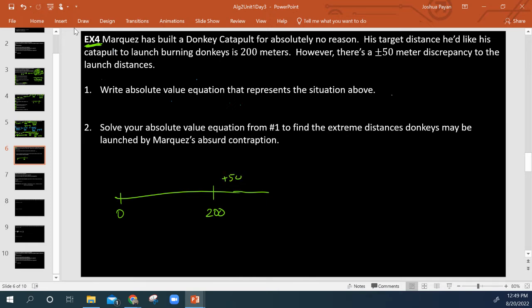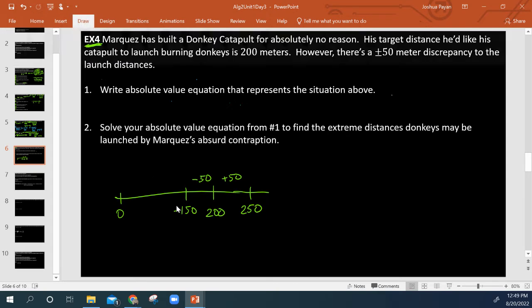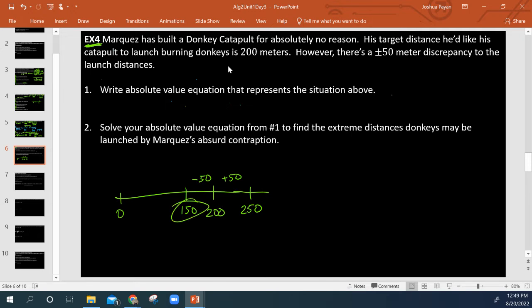So if I do plus 50 or minus 50, well, that puts me at 150 or positive 250. Okay, anyway, so you get the idea, right? So 200 minus 50 puts me here. 200 plus 50 puts me here. Okay, so that's our picture representation, right? So now we need an equation, an absolute value equation that represents this situation, right?